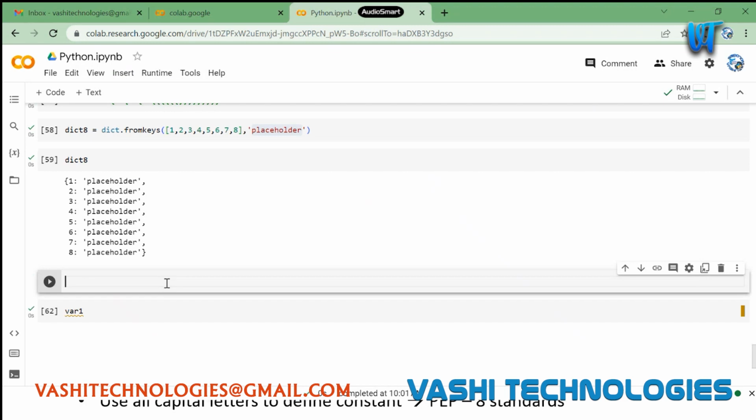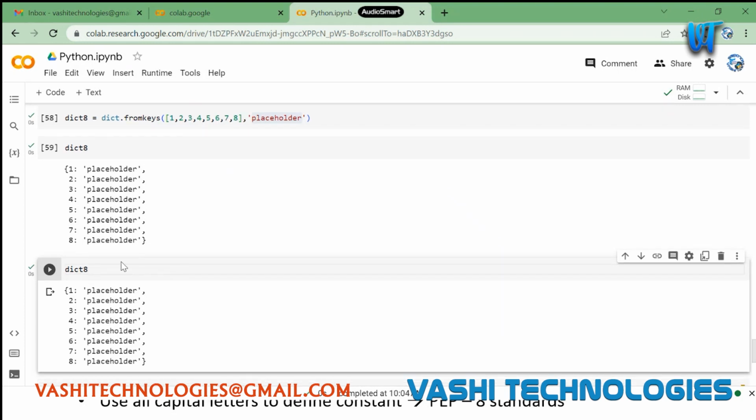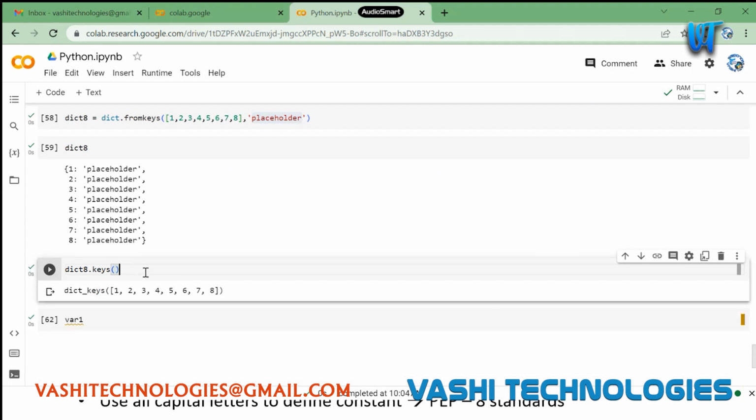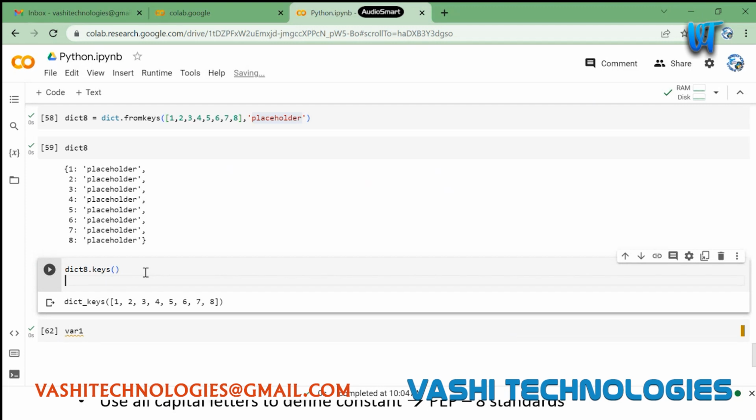We have a list, right? Let's say we have dict8 here, dict8.keys. And if I'm using for, by default I don't need to give any sort of for i in list of dict8.keys.